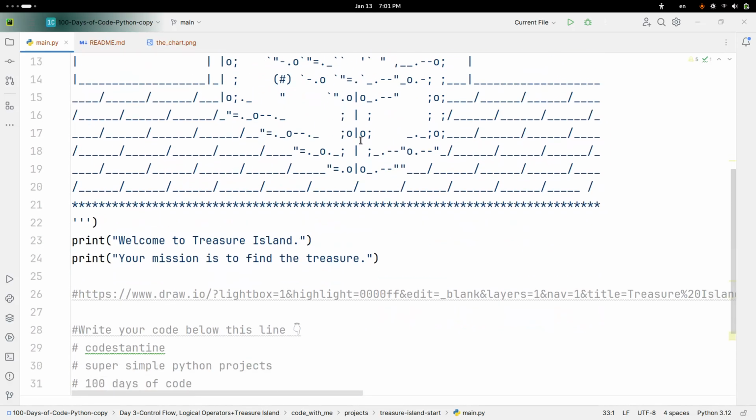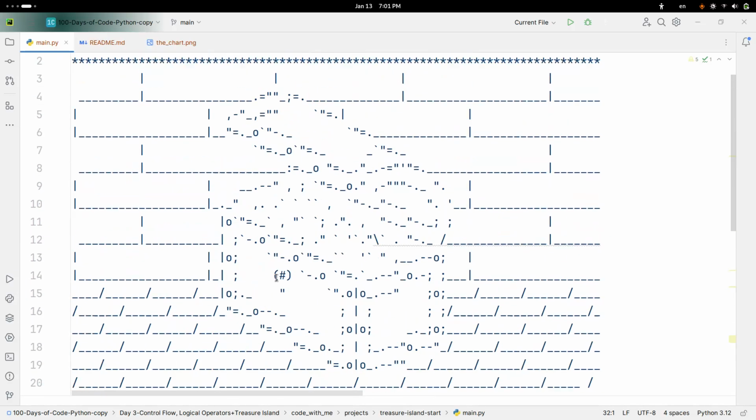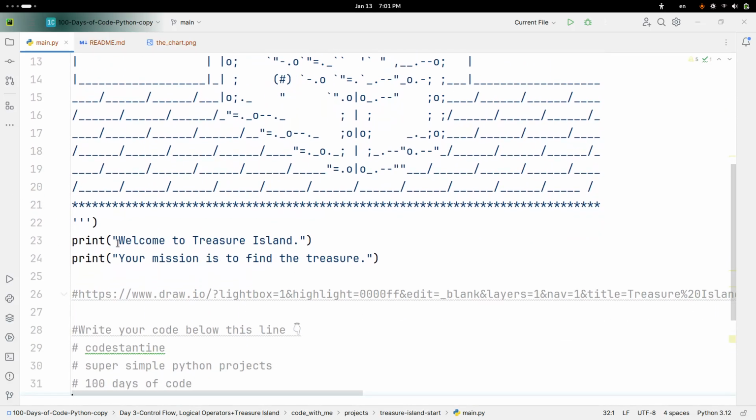And so this is where I should be coding. This is where it starts, and this is the flowchart. So okay, let's just code this. Start. We already have some code here.